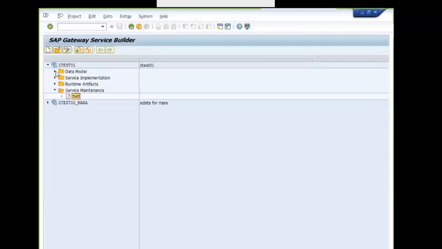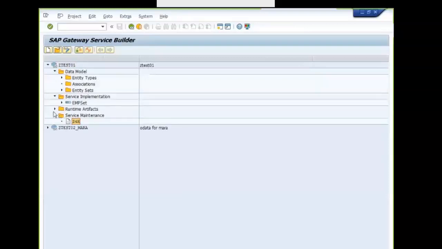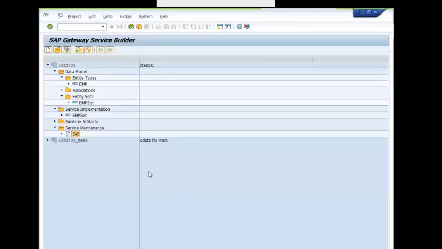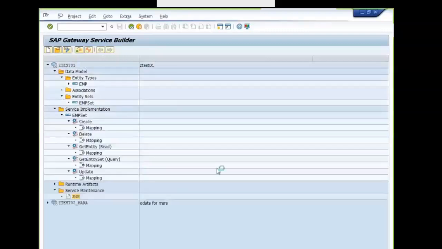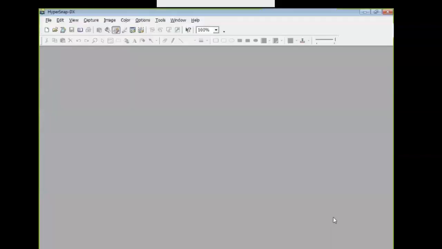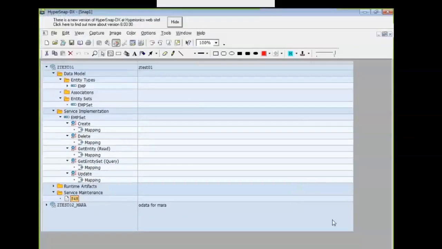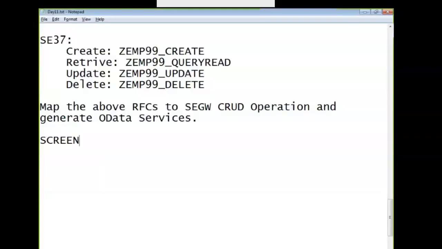Let me expand this. I told you, just take anything important. I term this as screen 1, where you are going to develop the OData project, create and register the OData service.